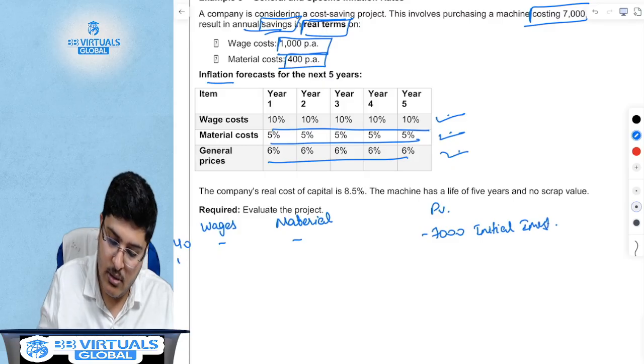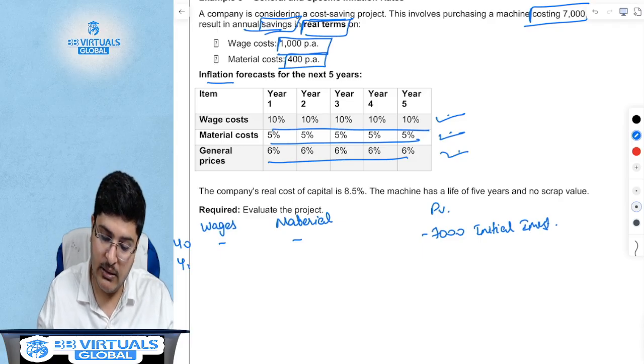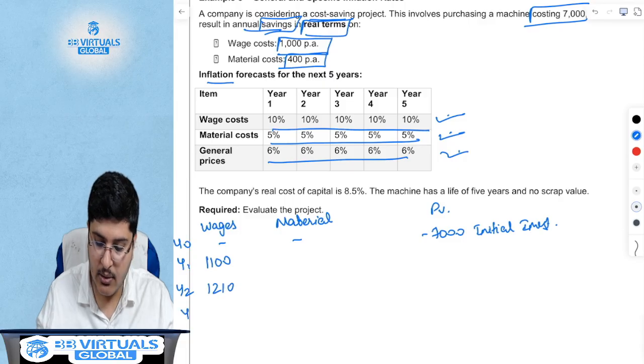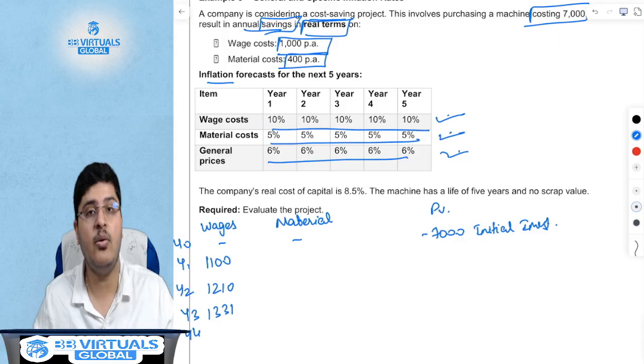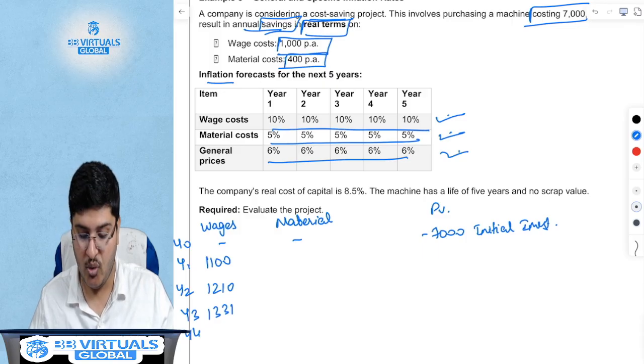This is year 0. What happens in year 1? Sir, year 1, my wages become 1,000 plus 10%, 1100. Second year it becomes 1210. Third year it becomes 1331. How is 1210 obtained? 1100 into 10%, 110 is added to 1100.